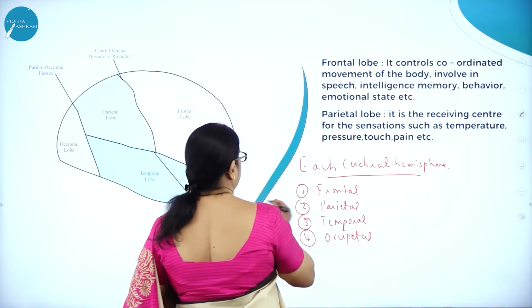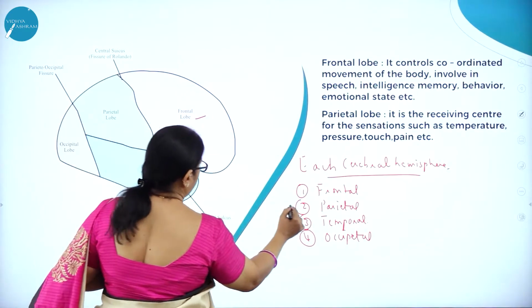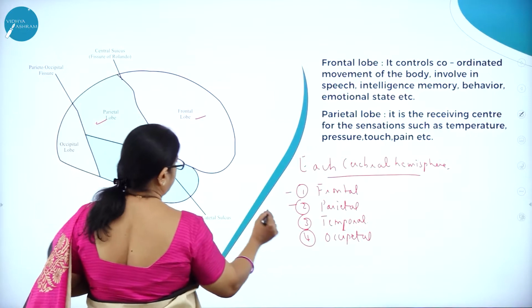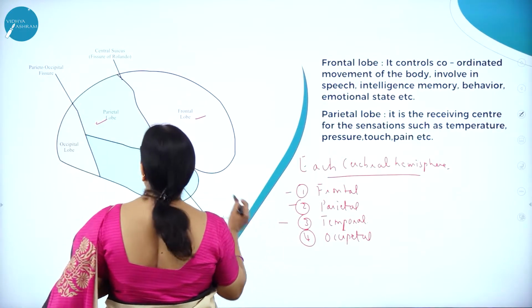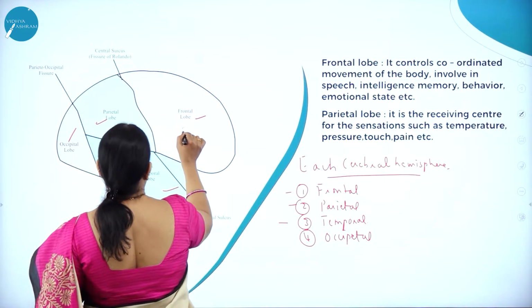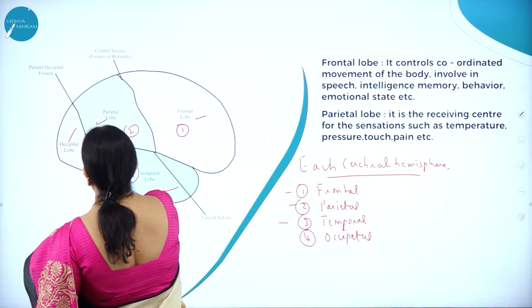So here you can see the 4 lobes. Frontal lobe, then parietal lobe, here you can see the parietal lobe, then temporal lobe and the occipital lobe. So 4 lobes, 1, 2, 3 and 4.